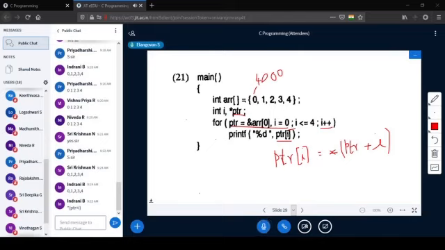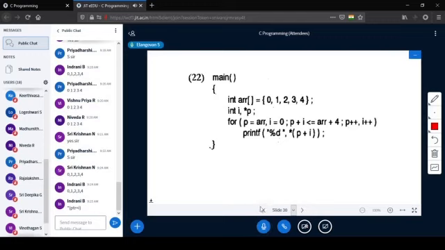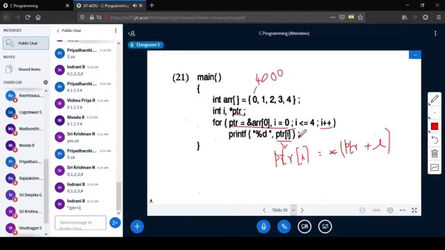So now it is very clear. If you know this, then it is very easy. PTR of I is nothing but star PTR plus I. This is what we discussed yesterday. Okay. Next. So then what is the answer? Automatically it is 0, 1, 2, 3, 4.